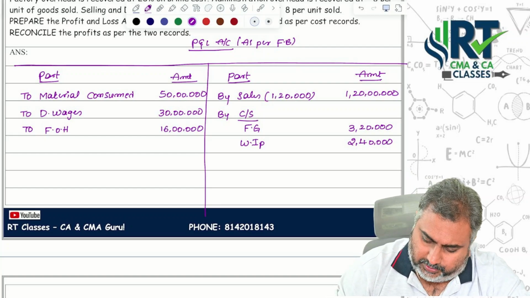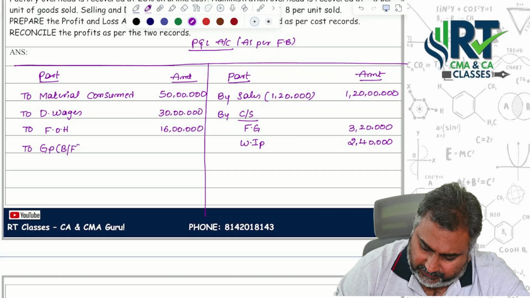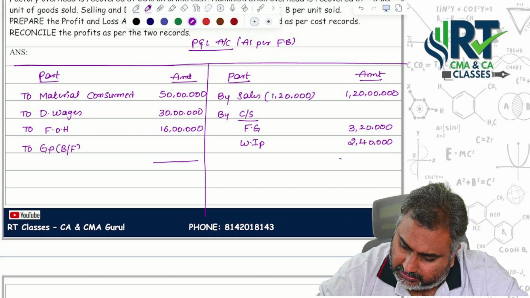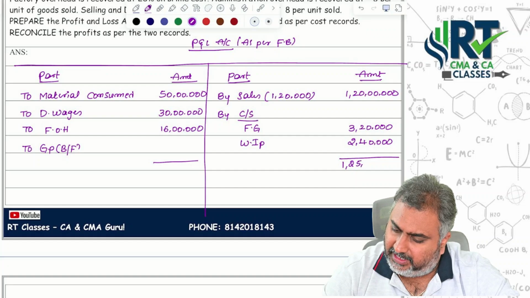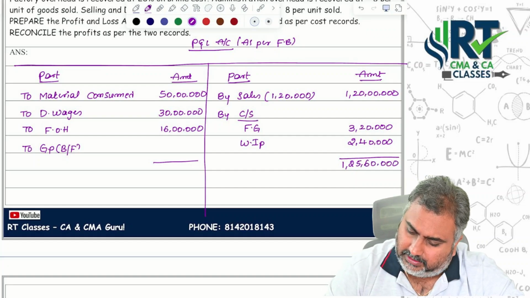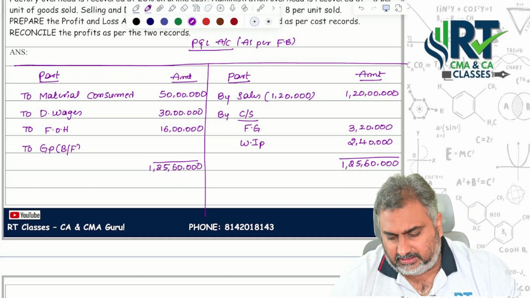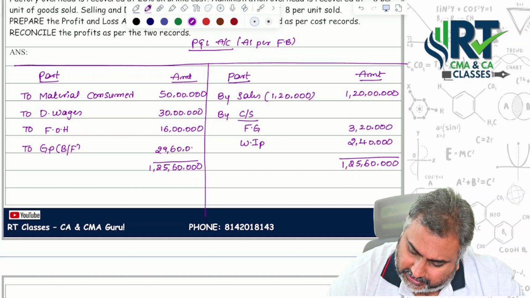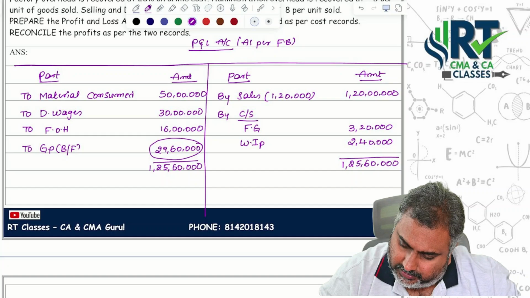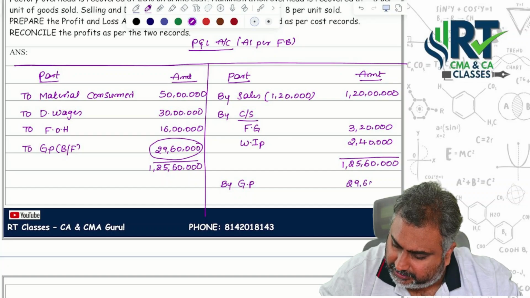Then you are in a position to find the gross profit, the balancing figure. The total comes to 1 crore 25 lakh 60,000, so you get 29 lakh 60,000 as your gross profit.